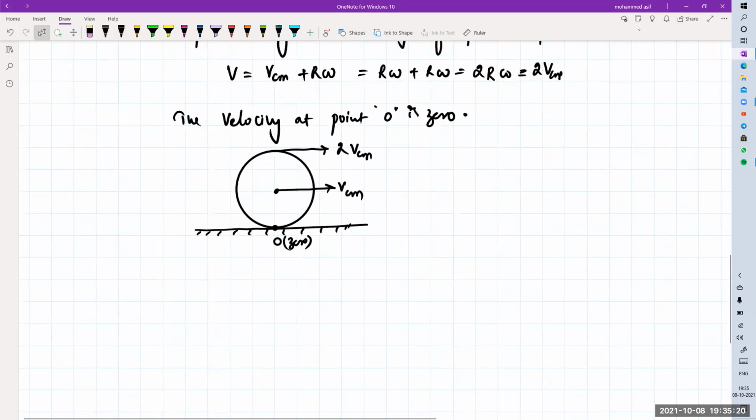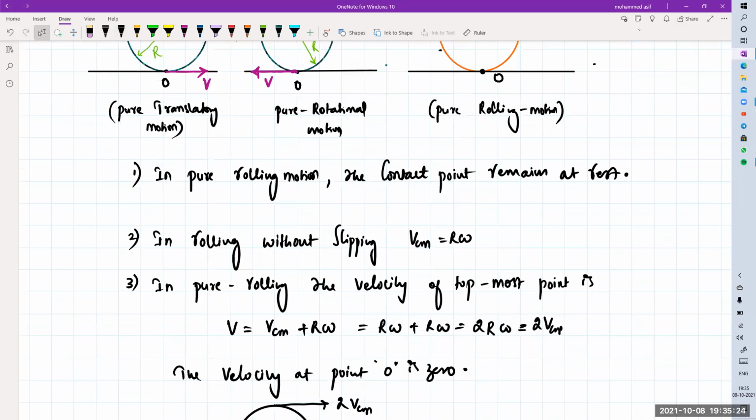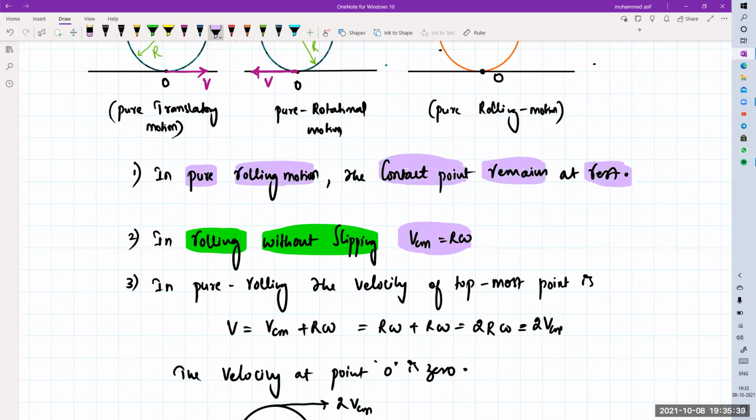Condition for rolling means what? If it is rolling without slipping, VCM must be equal to R omega. In pure rolling motion, the contact point always remains at rest.